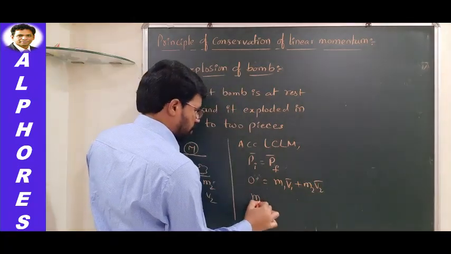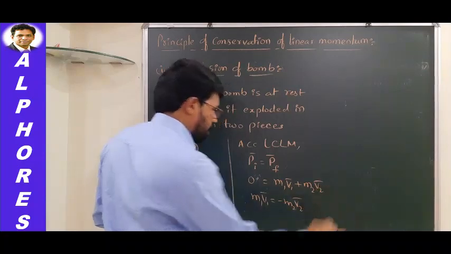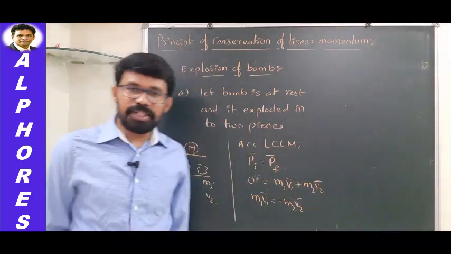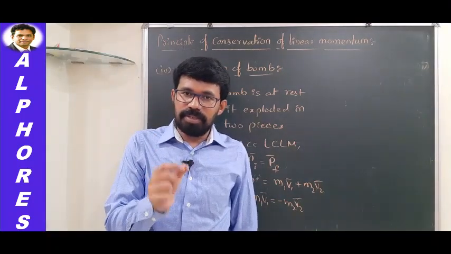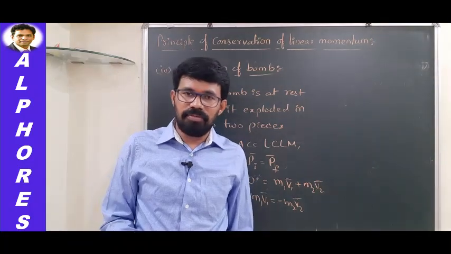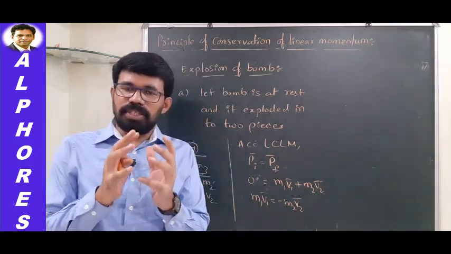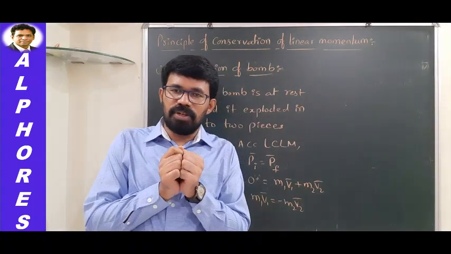If we shuffle this equation, what do we get? m1 v1 bar is equal to minus m2 v2 bar. This negative sign indicates that both the pieces will move in the opposite direction. It doesn't matter whether m1 is very small when compared to m2 or m2 is very small when compared to m1. If the bomb, which is at rest position, explodes into two pieces, always those two pieces will move in